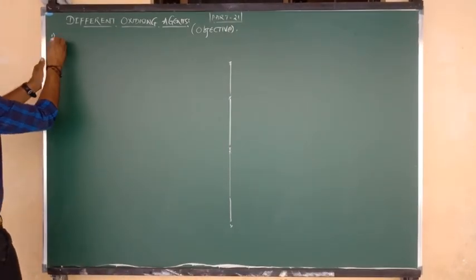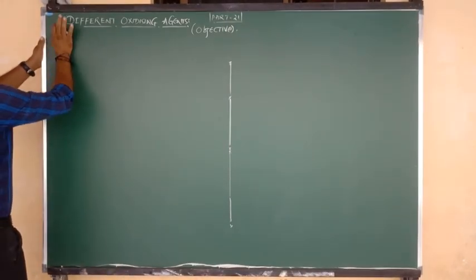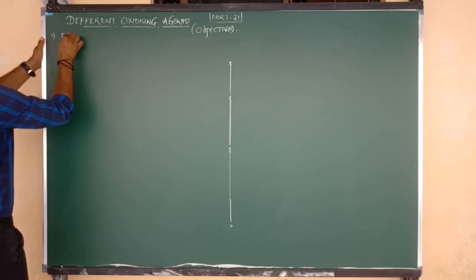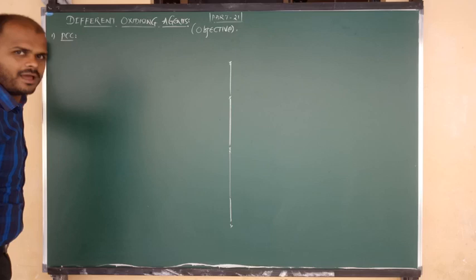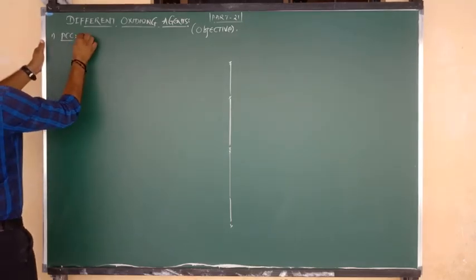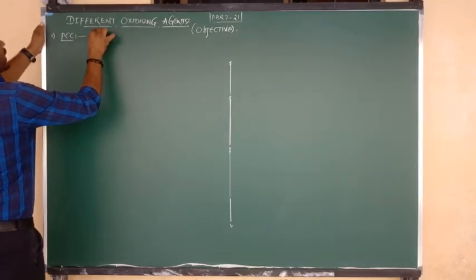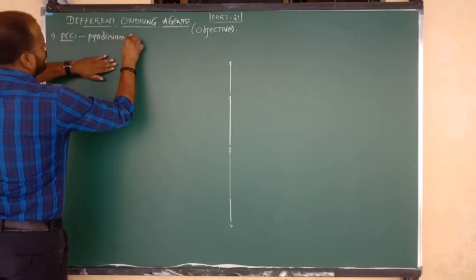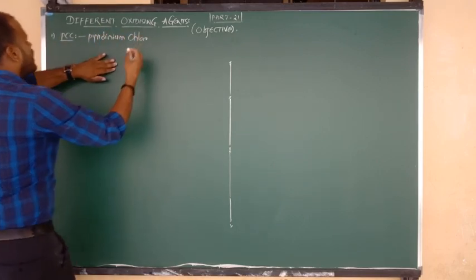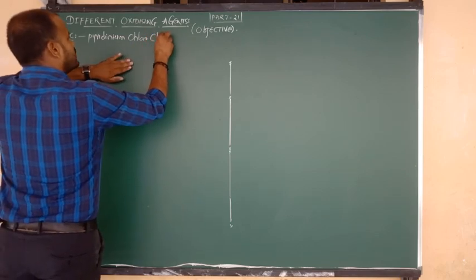Among the oxidizing agents, number one I am going to discuss is PCC. I am going to revise it again. What is the name of PCC? P for pyridinium and C for chloro. Another C indicates chromate.